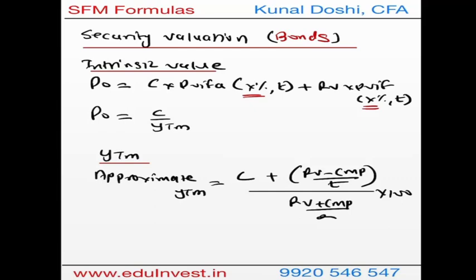The next formula here is current yield. Current yield is very much like dividend yield in equities, which is nothing but the coupon divided by the current market price of the bond. Remember, this coupon is the annualized coupon, and you have the price as current market price, times 100, because the answer is going to be in percentage.